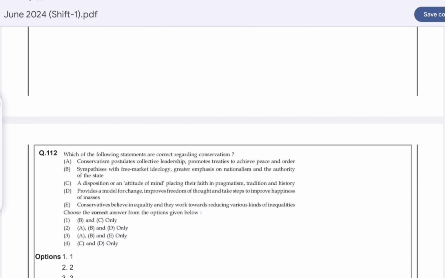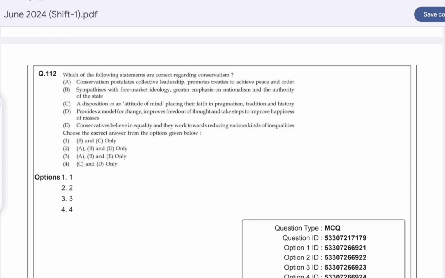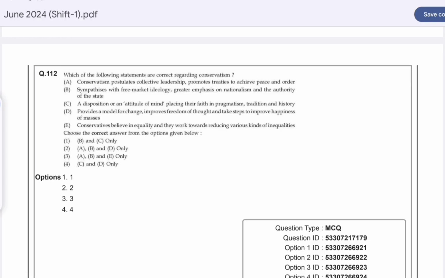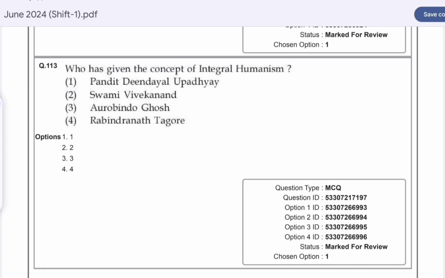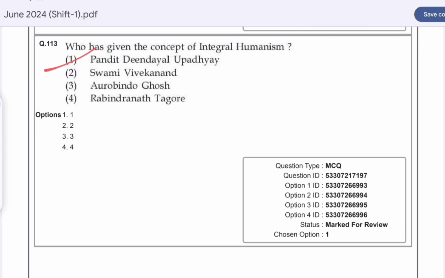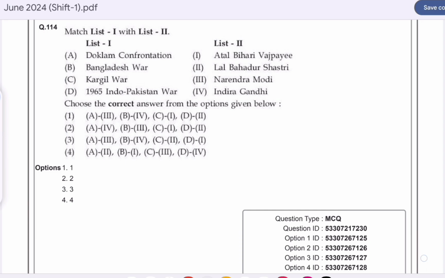Now question number 112. Which one of the following statements are correct regarding conservatism? Option A is correct here. B and C: sympathy with the free market ideology, greater emphasis on nationalism and the authority of the state, a disposition or an attitude of mind placing faith in pragmatism, tradition and history. Question number 113. Who has given the concept of integral humanism? Option A is correct here, Pandit Deen Dayal Upadhyay.